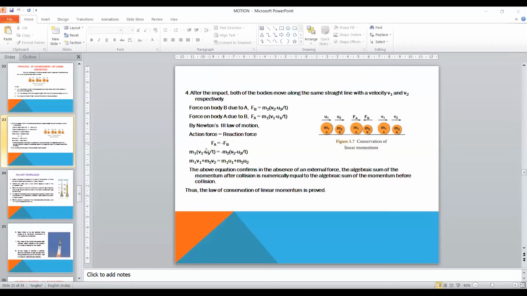and opposite reaction. So Fa is equal to minus Fb. m1 into v1 minus u1 divided by t is equal to minus m2 into v2 minus u2 divided by t. And m1 into v1 plus m2 into v2 is equal to m1 into u1 plus m2 into u2. We get this by cross multiplying. The above equation confirms in the absence of an external force, the algebraic sum of the momentum after collision is numerically equal to the algebraic sum of the momentum before collision. Thus, the law of conservation of linear momentum is proved.